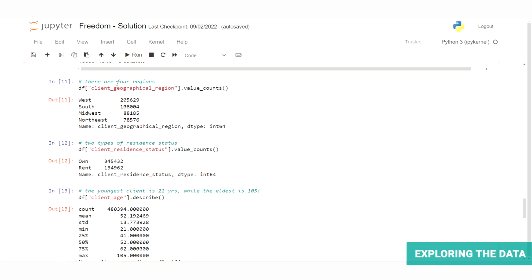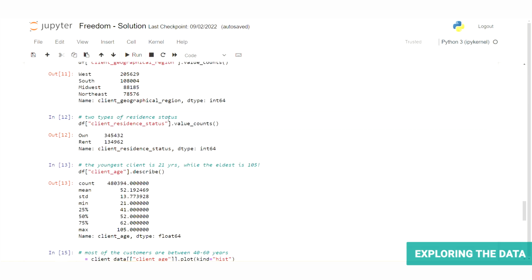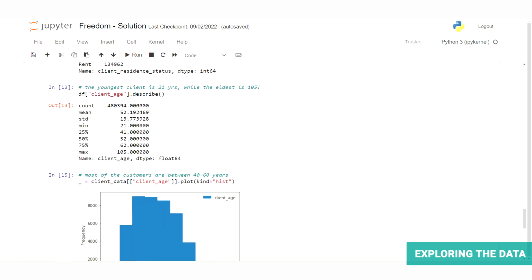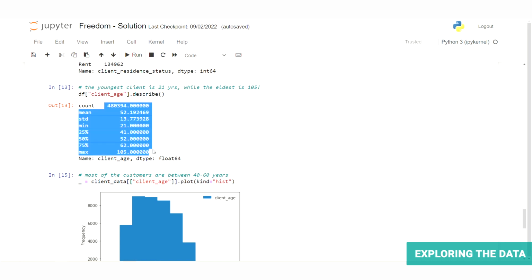So we can see that there are 4 different regions. We see West, South, Midwest, Northeast, nothing too specific. There are only 2 types of residence status, whether they own or rent their home. For client age, we can also dig a little deeper and create a histogram to get a more visual description of the age distribution, because these numbers, I can look at them and yes, they do mean the same thing, but it's hard to get a good understanding just from the numbers.